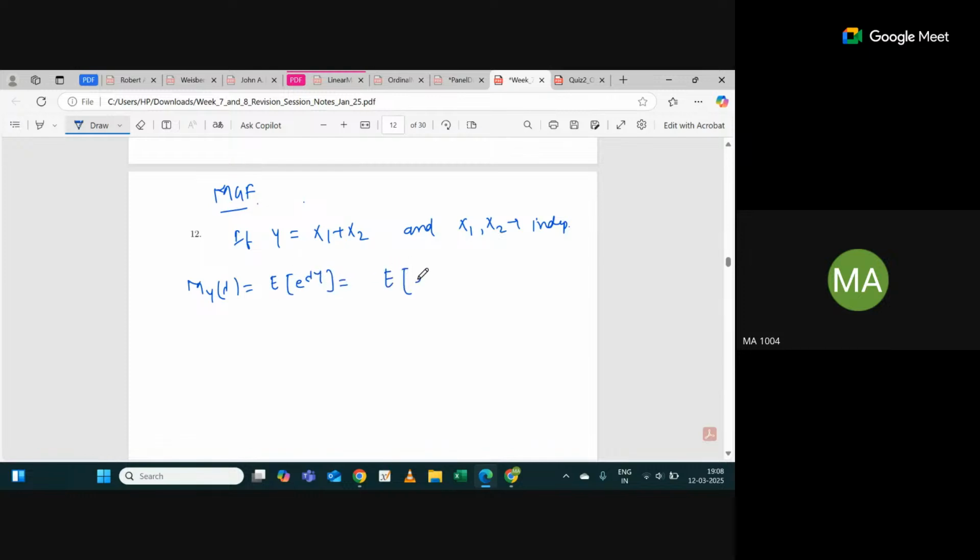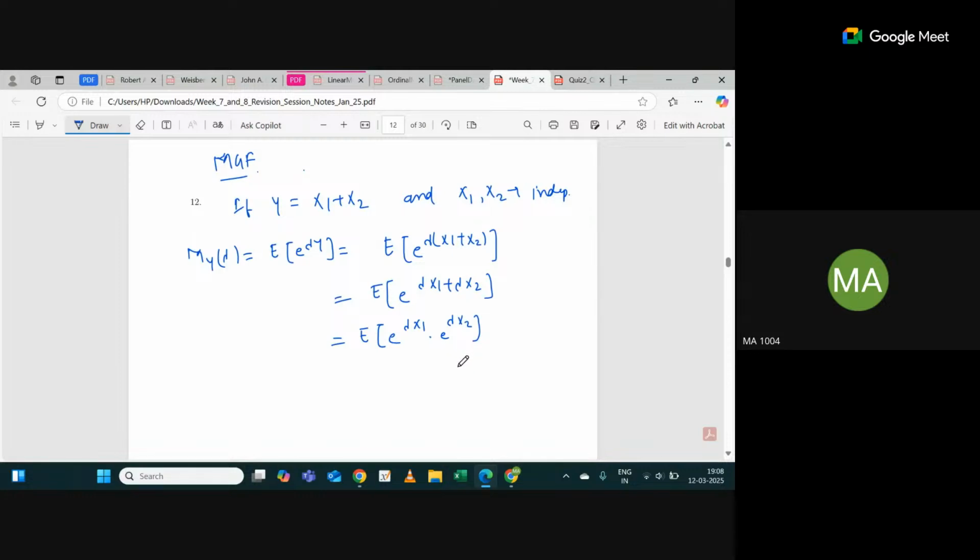I can write expectation of e raised power lambda (x1 plus x2), correct? Then e raised power lambda x1 plus lambda x2. Can I write this as e raised power lambda x1 into e raised power lambda x2? Since x1 and x2 are independent, I can write expectation of e raised power lambda x1 into expectation of e raised power lambda x2, or not?